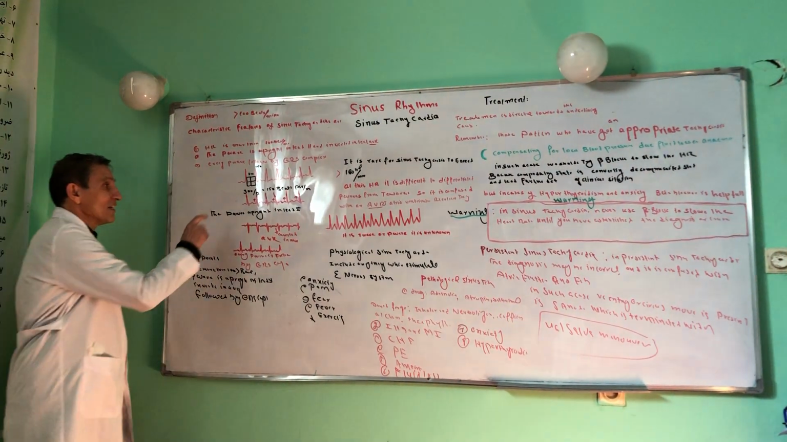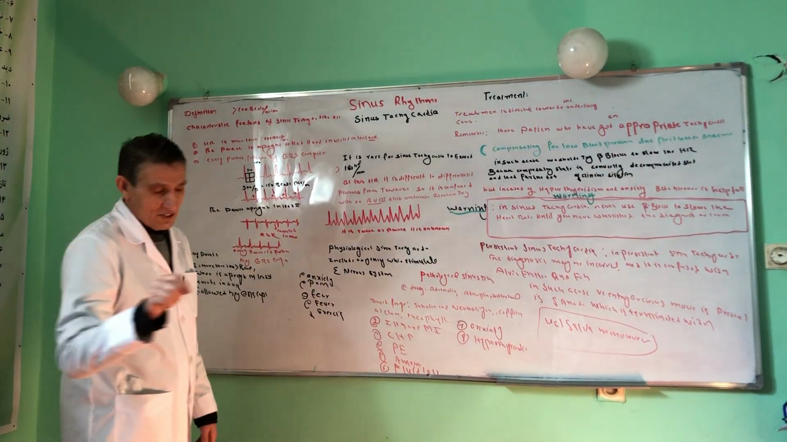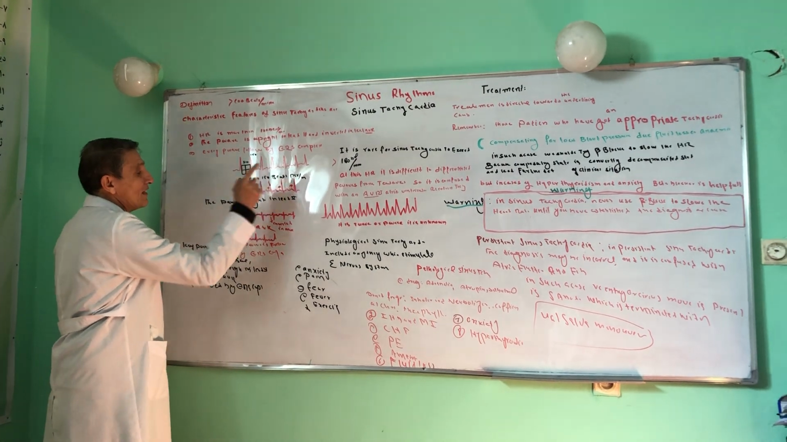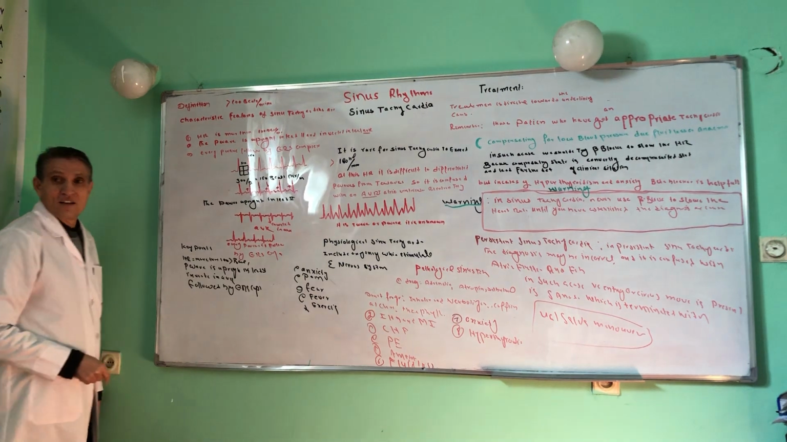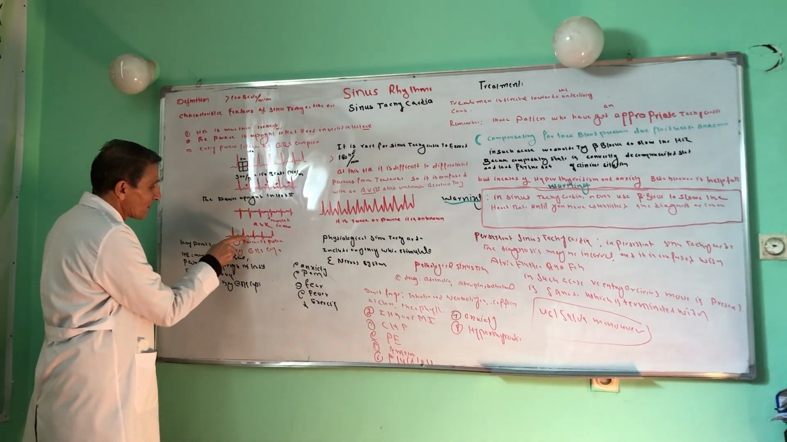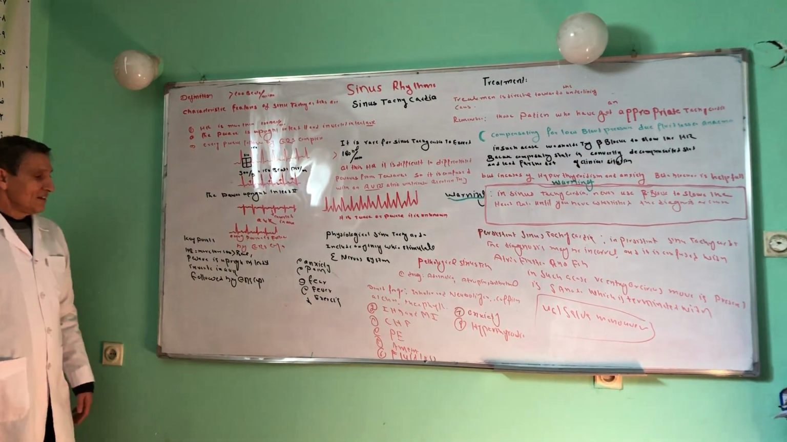The second thing: the P wave is upright in lead 2 and inverted in lead AVR. And every P wave is followed by a QRS complex.